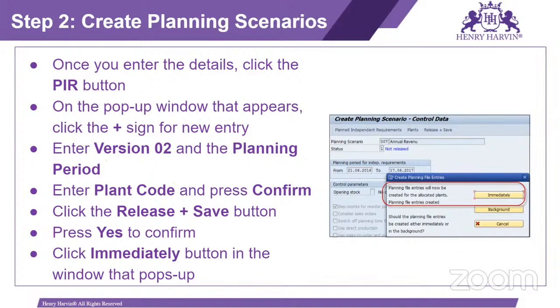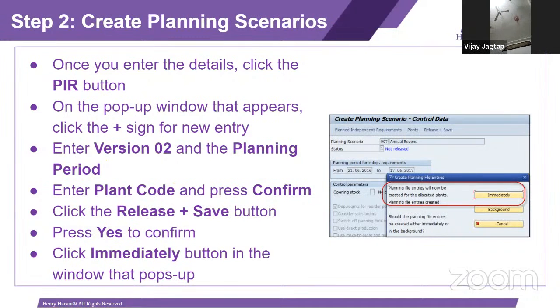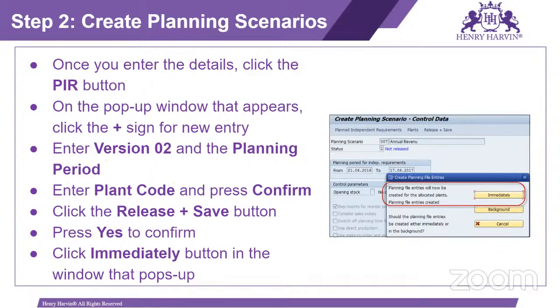Okay. So in production planning, the demand management part is there. We have the scenario make to stock or make to order. So in make to stock, we have to maintain the PIR based on whichever forecasting is there. Based on that, we can maintain the forecast quantity in the form of PIR, and we can run the MRP. And in make to order, based on the customer order only, we can start the manufacturing. So unless we get the customer order, we cannot start the production.